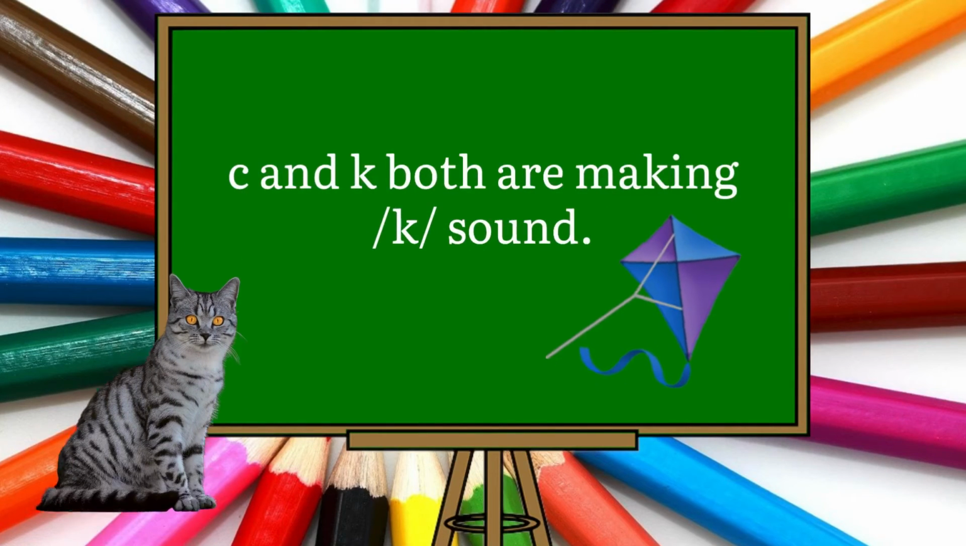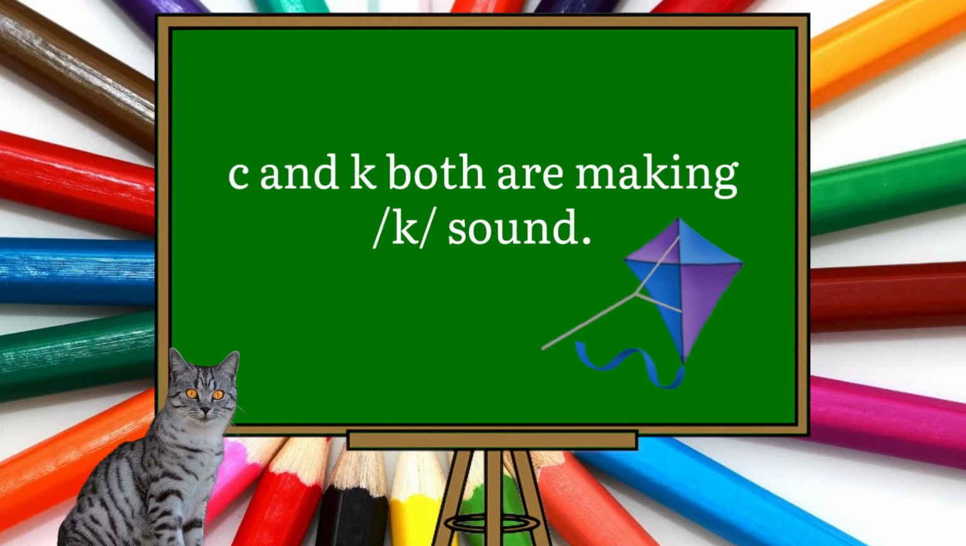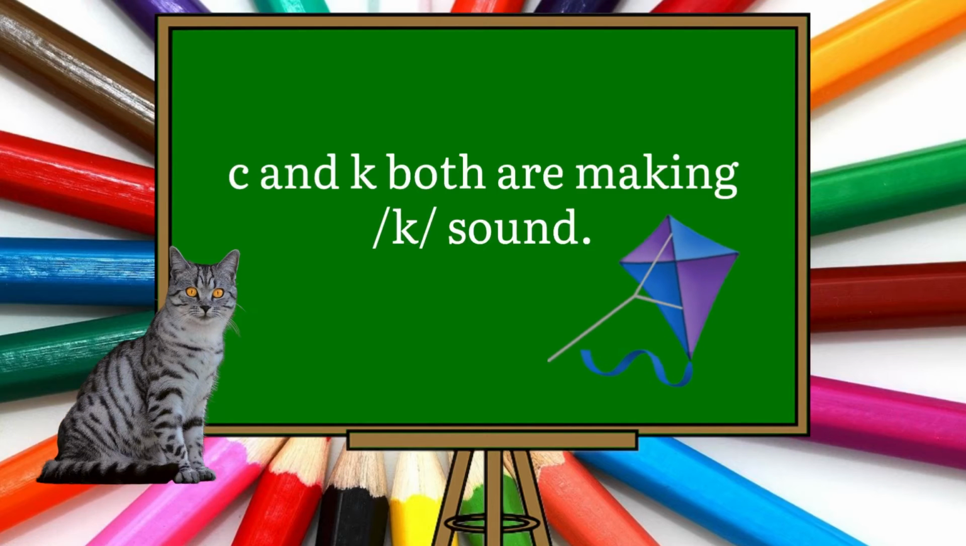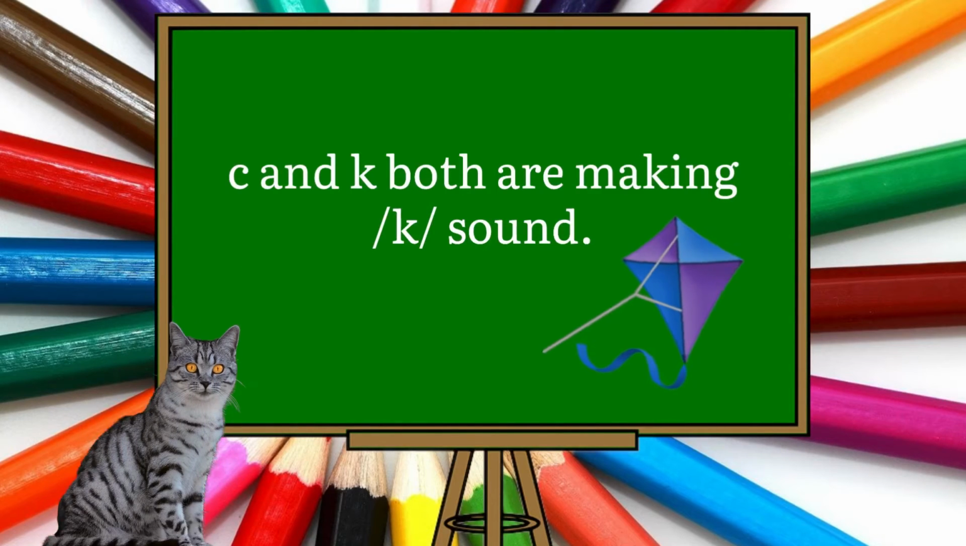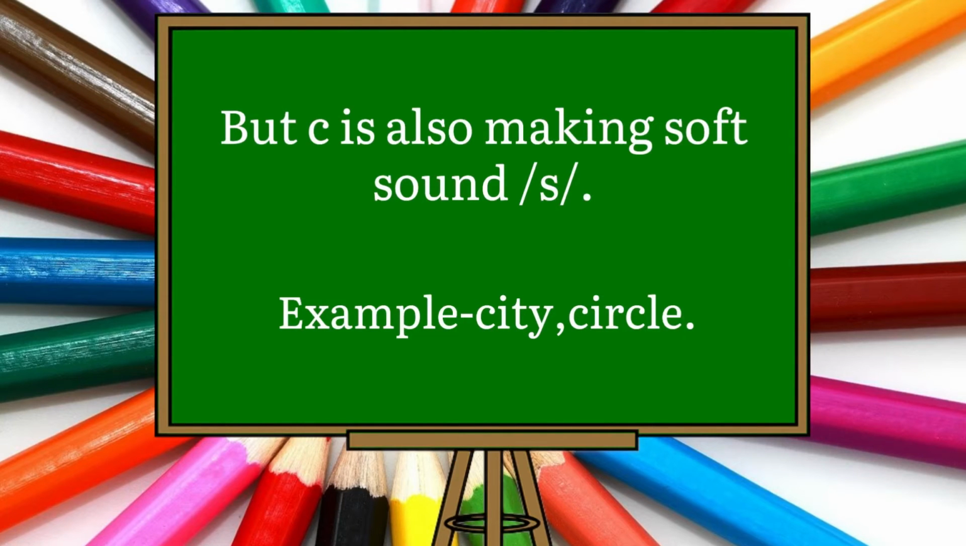C and K both are making the same sound, k, and are always confusing. How do we know which one to spell? But C is also making a soft sound, S, like city and circle. We will learn this one in my next video.